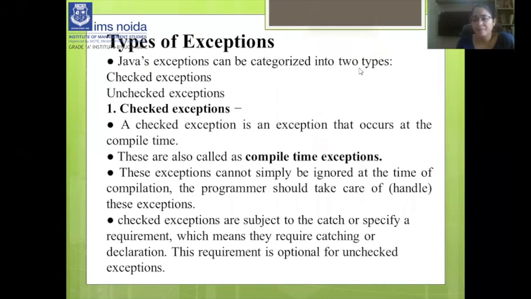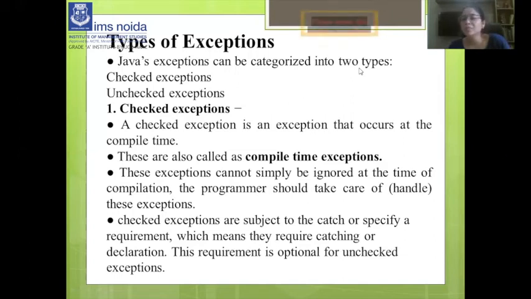So, types of exceptions, right? Basically, Java exceptions have two types, but Oracle defined three categories of exception. One is checked exception, the second is unchecked exception, and the third is error. First is checked exceptions. A checked exception is an exception that occurs at compile time. When you compile a program, at that time it will occur. That's why it is also called a compile-time exception.